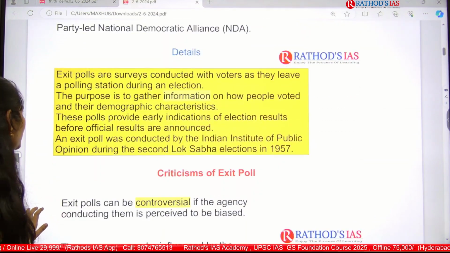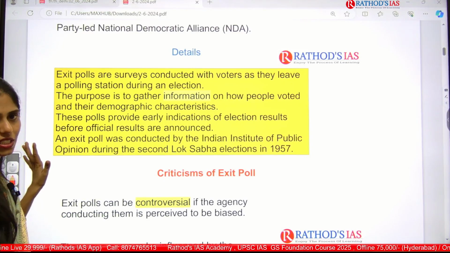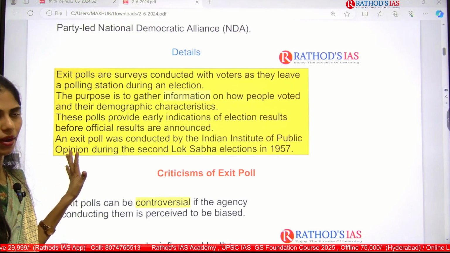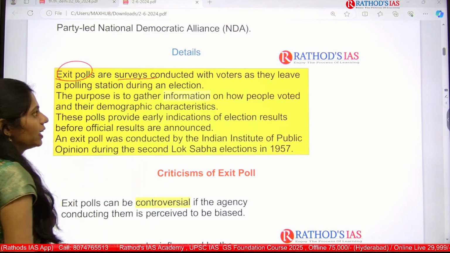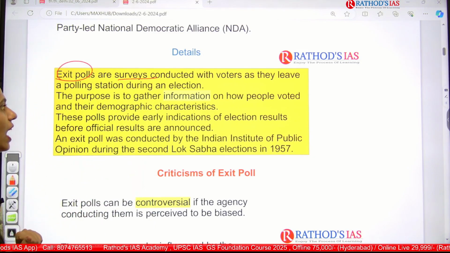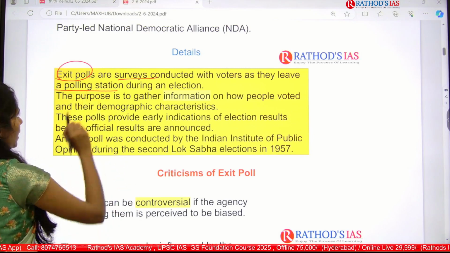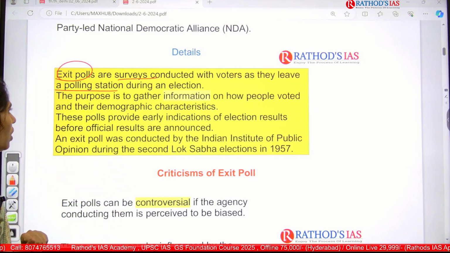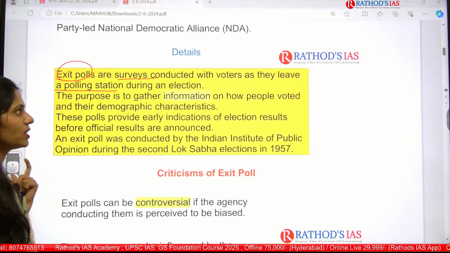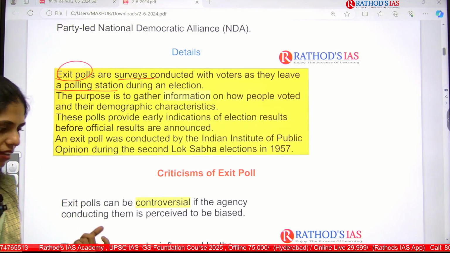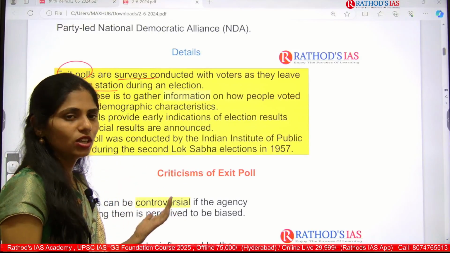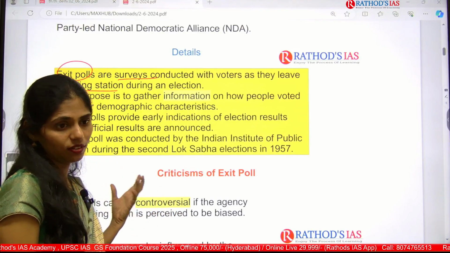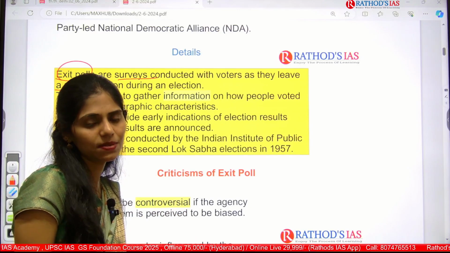Now let's see some details regarding what this exit poll is all about. Exit polls are surveys conducted with voters as they leave a polling station during an election. After their turn of voting is done, whenever the voters are leaving the polling station, they will be taking some surveys.